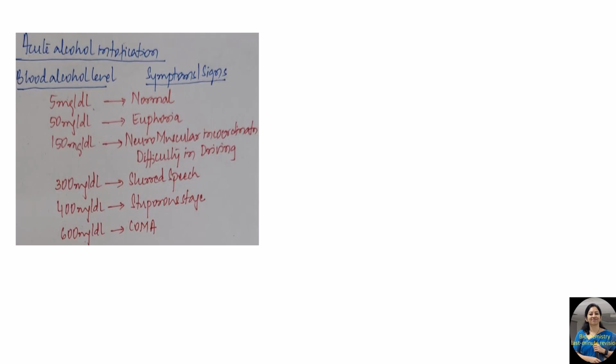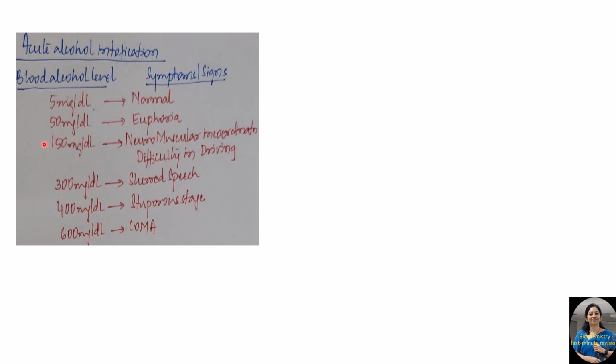Now there is a difference between the manifestations of acute alcohol intoxication and chronic alcoholism. In acute alcohol intoxication, when a person has 5 milligram per deciliter of alcohol, the person is normal with all normal functioning. With 50 milligram per deciliter, the person shifts to a state of euphoria.